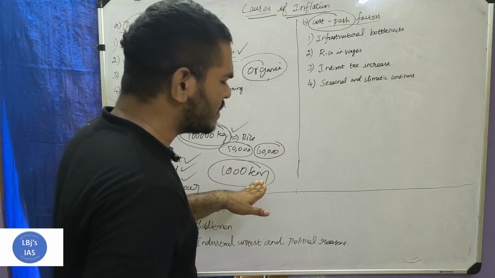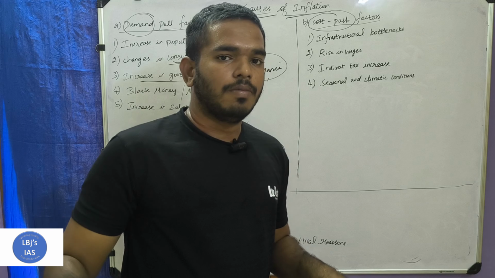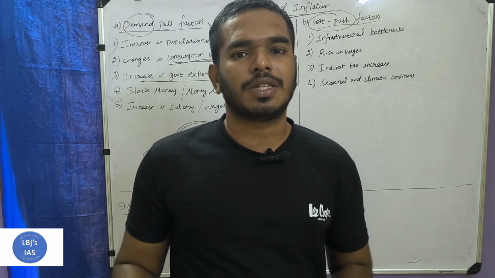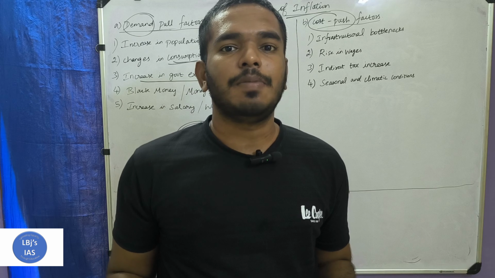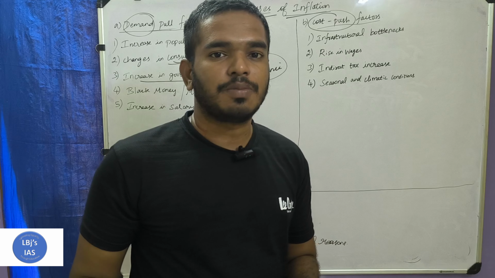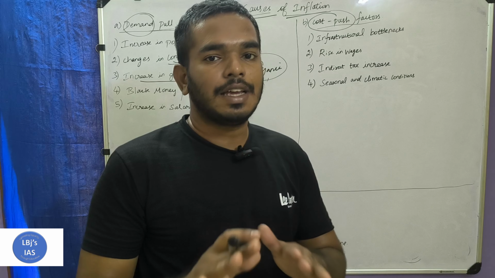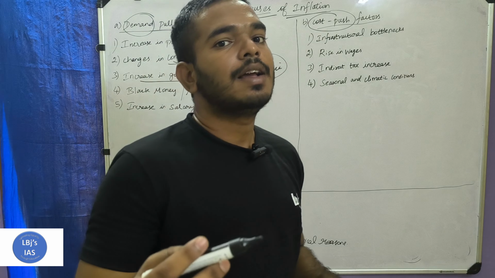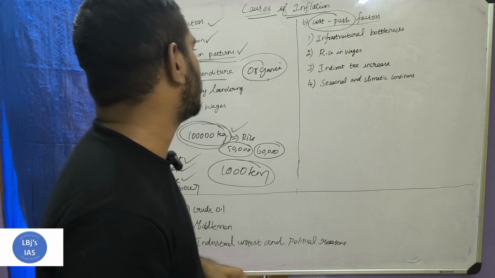This is just an example. Whenever the government increases expenditure on other projects also, it may be any project, like any welfare measures, any construction projects. Whenever there is an increase in the expenditure on the part of the government, there will be an increase in the demand. Gradually there will be inflation.